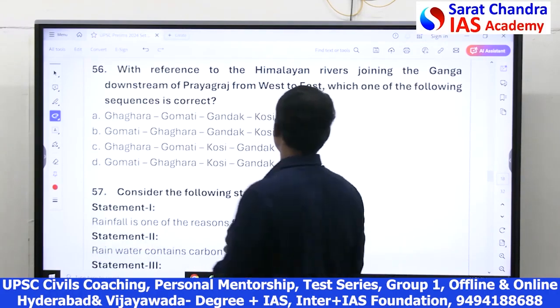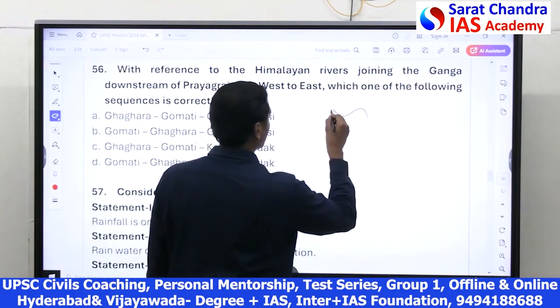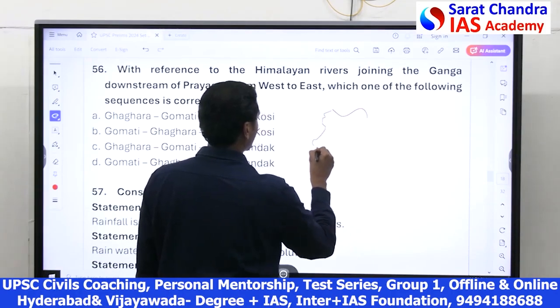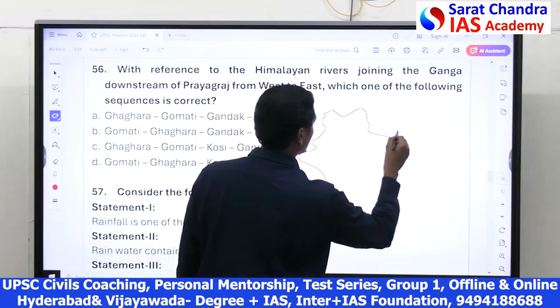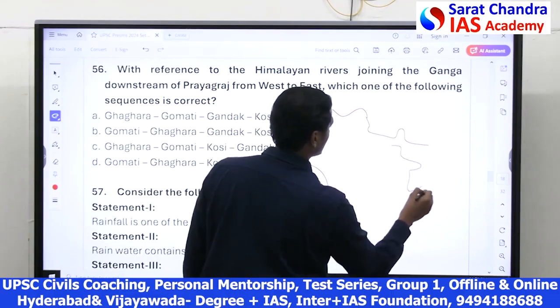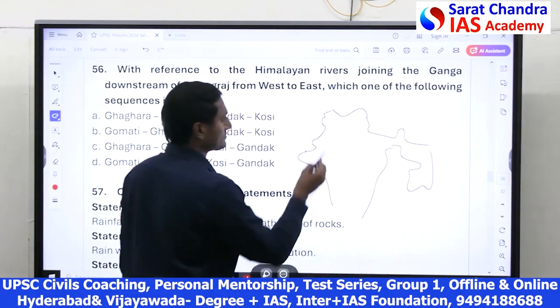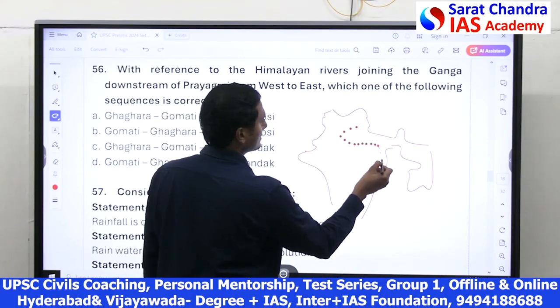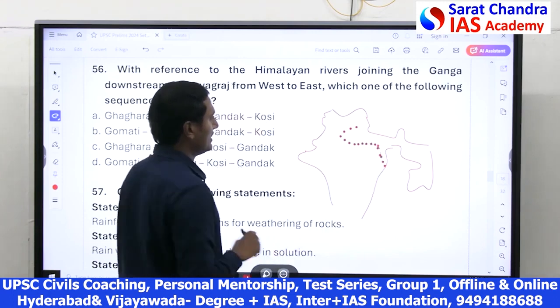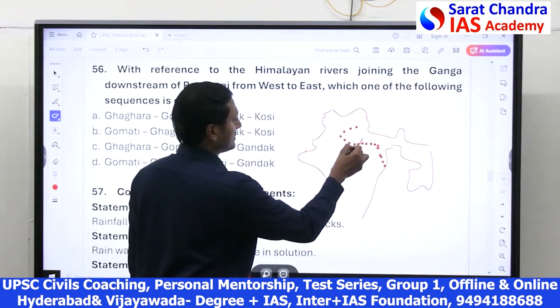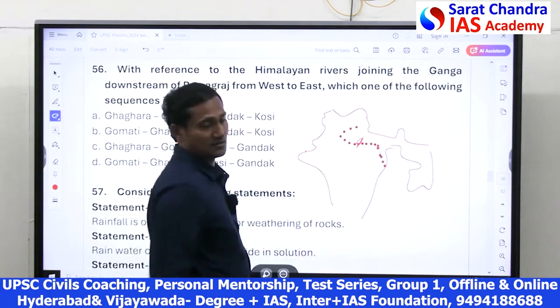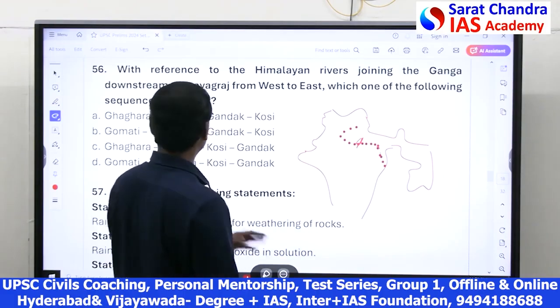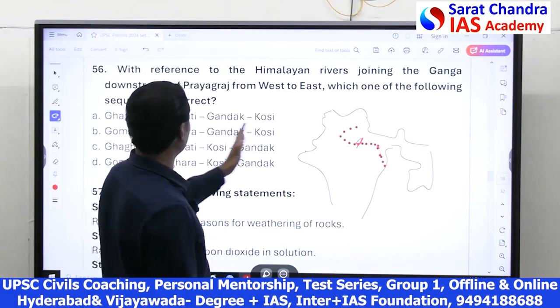If you take the Himalayan rivers, friends, if you take the India map, the Ganga River shows like this. This is the Ganga River. If this is Allahabad, they're asking below Allahabad, in the downstream: Gomati, Ghaghara, Gandak, Kosi.